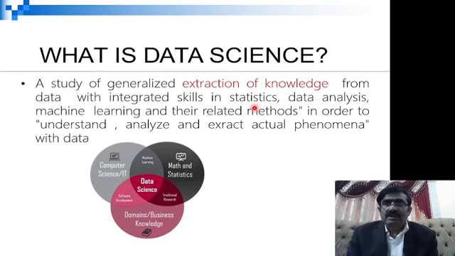The other skill we need is machine learning. When you have statistical information, you input it to the machines and you get some knowledge, and then some relevant information and methods that we use. In short, we can say that